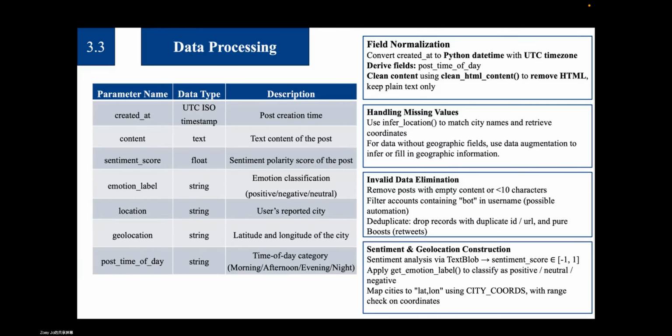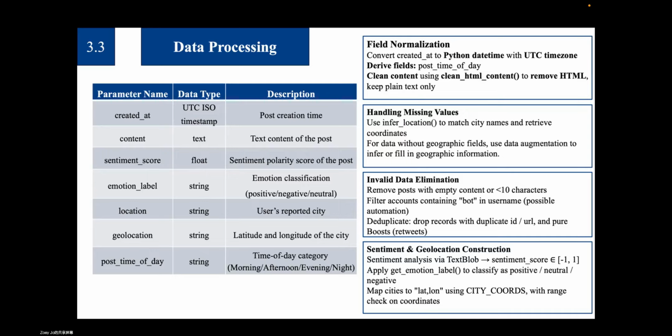According to the raw data, we further clean and process the data. We first normalize the fields, change the time format to UTC time zone, and generate post time of day, including morning, afternoon, evening, and night, according to created time. The most important thing in the process is to clean content using the clean HTML content function to remove HTML and keep plain text only.